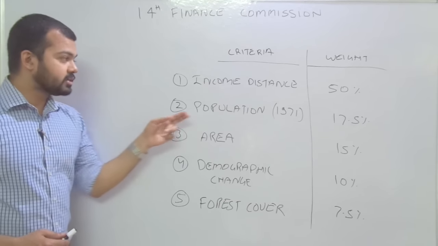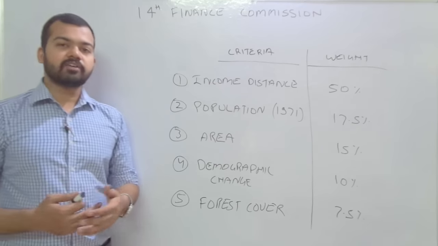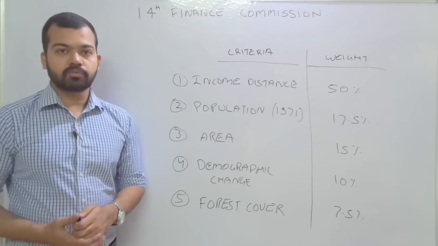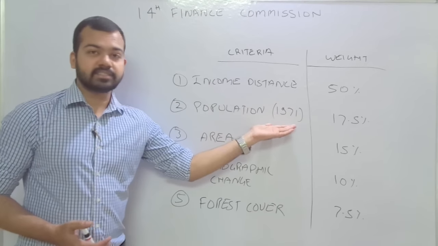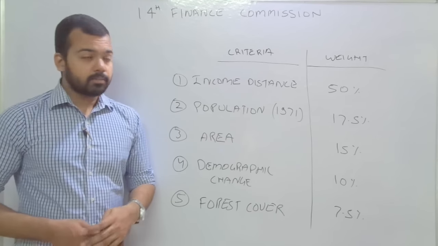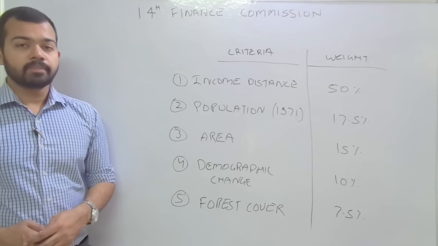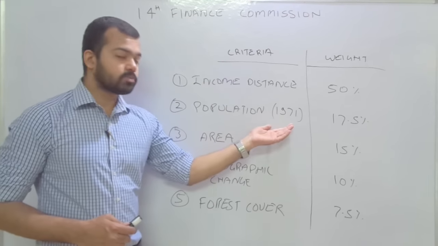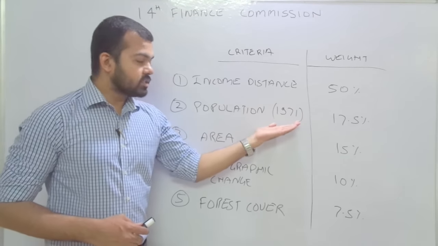Now the second point is population. We all are aware that India has a population of around 125 crores, and the population of the 1971 census is deliberately taken, because 1971 census was one of the major stable years and the year of population explosion also. So 17.5% according to this census.